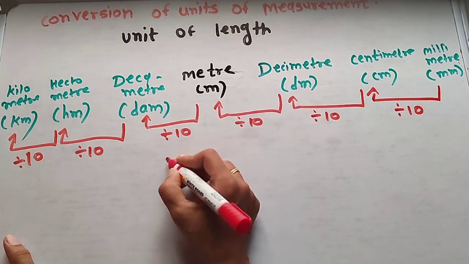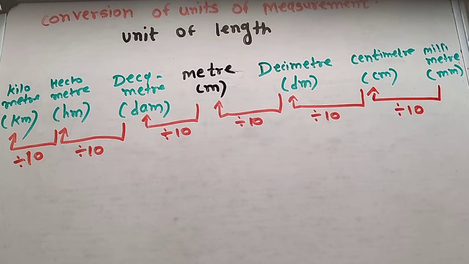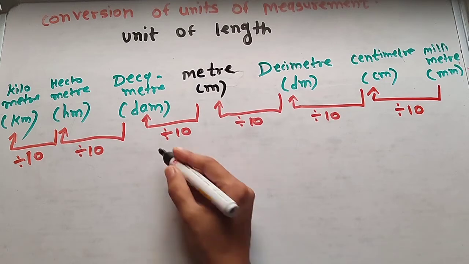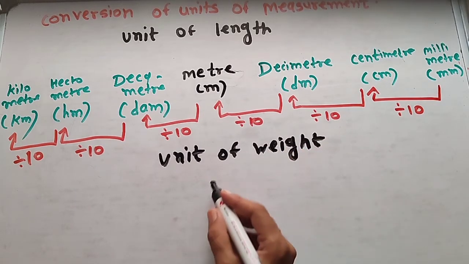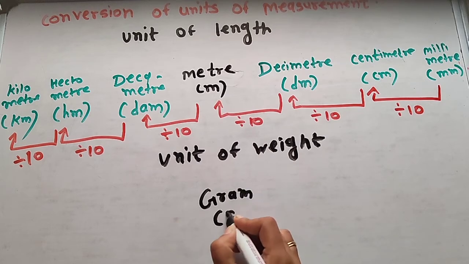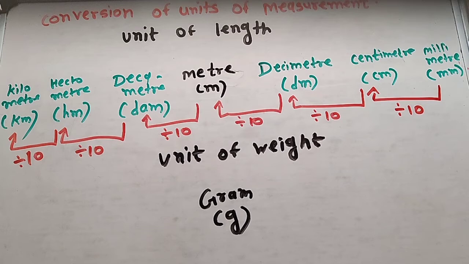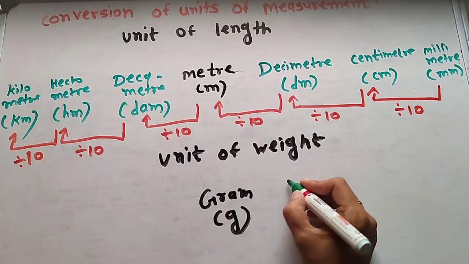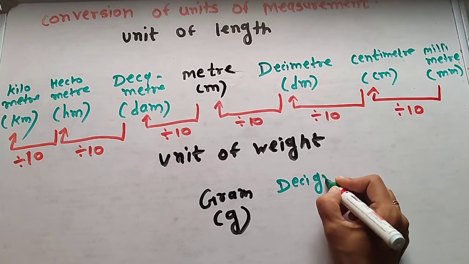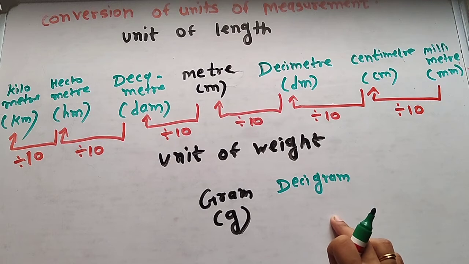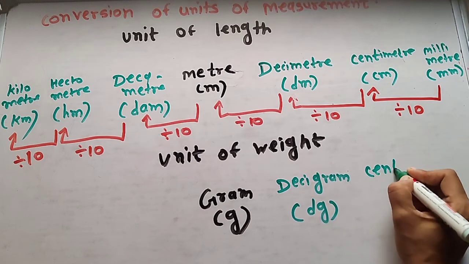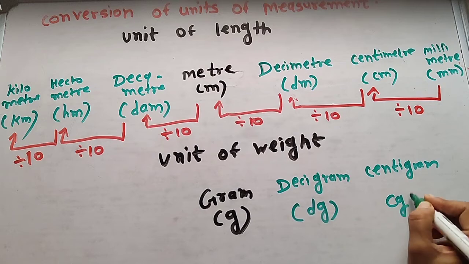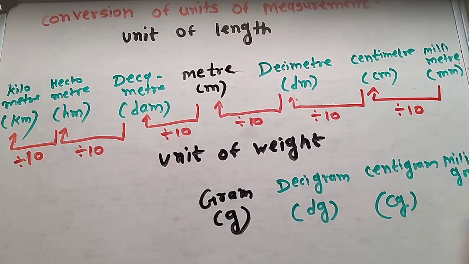This is the same for mass, the unit of weight. What is the standard unit for weight? Gram. Gram is the standard unit of weight. So you have to write it in the middle, and we write g for gram. Now we move to the smaller units. Here is decigram, dg, then centigram, cg, and then milligram, mg.